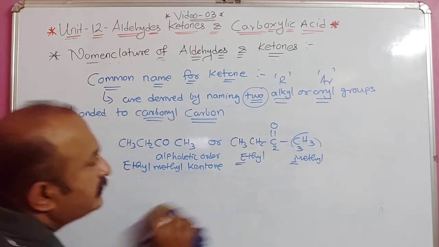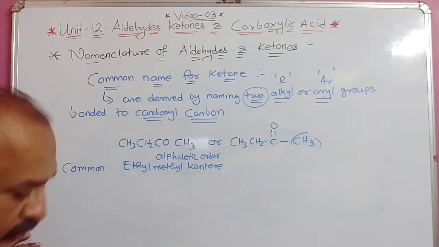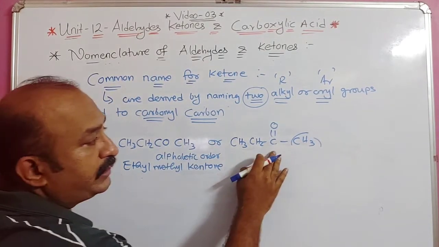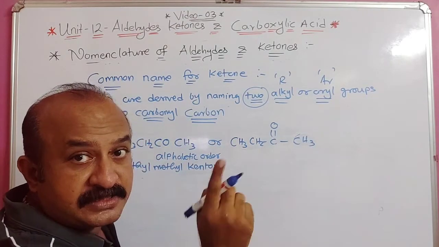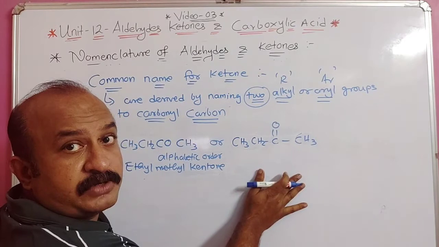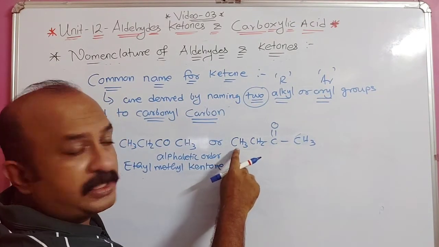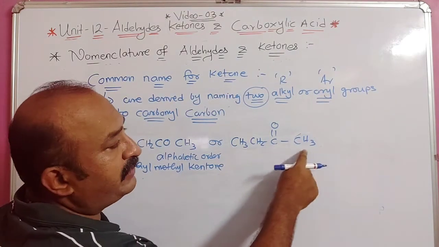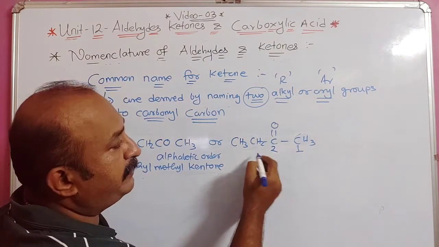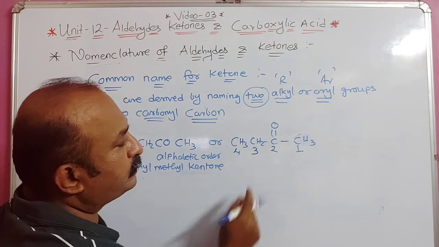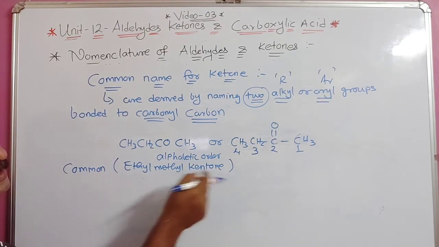Now if you want to write the IUPAC name, always remember to give numbers, either left to right or right to left, in such a way that the functional group gets the least number. If I number from here 1, 2, it will be 3, but if I number from here it will be 1 and 2, so this gets the least number. And 3 and 4. So we know what it is, butane. This is the common name, ethyl methyl ketone.